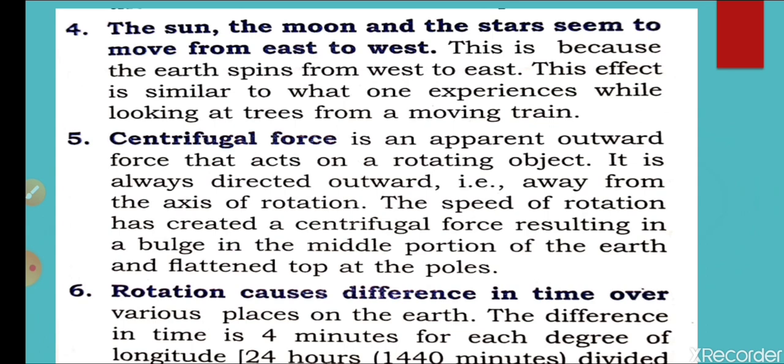As well as when you are traveling in a train, you are sitting on the seat, so you are moving, but it feels that you are still, and the trees and other things which you are watching from the window side look like they are going in the opposite direction. So in the same way, while we are moving on the earth surface from west to east, other objects which are fixed appear to us as if they are moving from east to west.